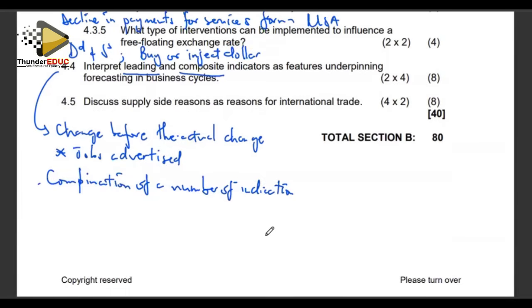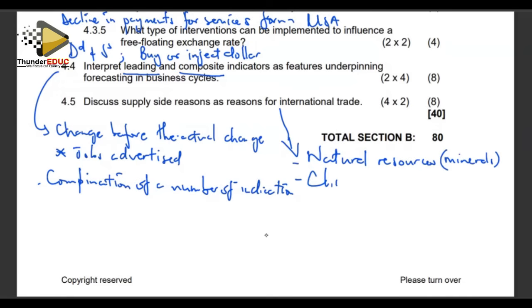Then it says, discuss supply reasons as reasons for international trade. What is on the supply side that facilitates international trade? We can look at natural resources. For the reason that natural resources are unevenly distributed, for example, minerals. There are some countries which are rich in a variety of minerals and some countries don't even have one. So for that reason, we tend to trade with other countries who have got no such resources.